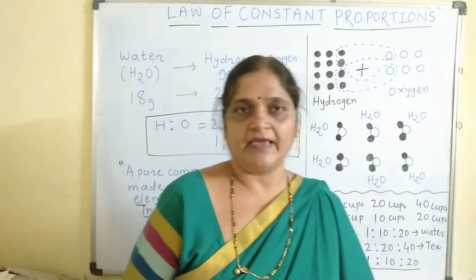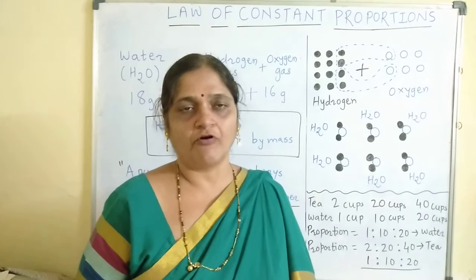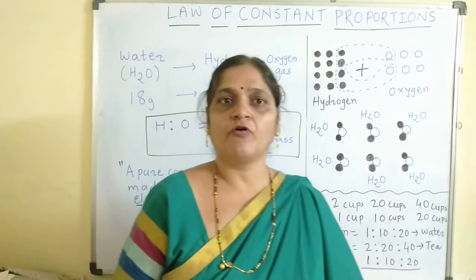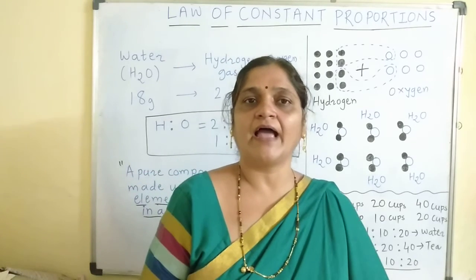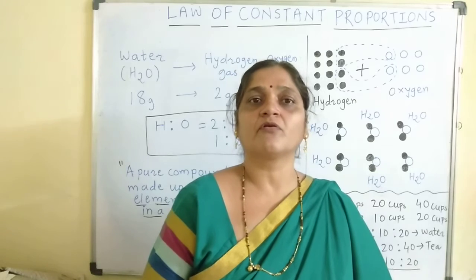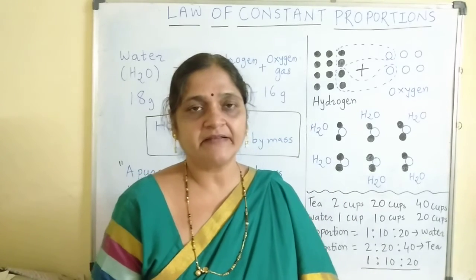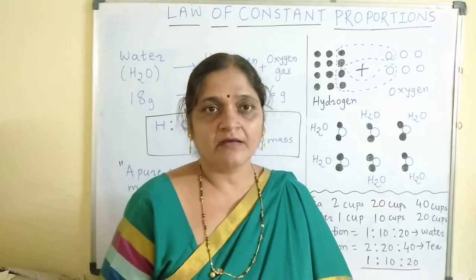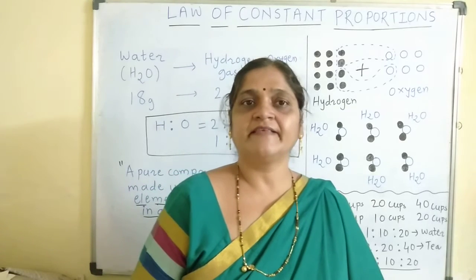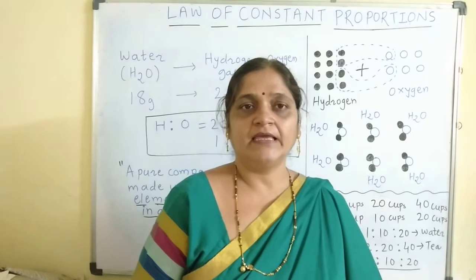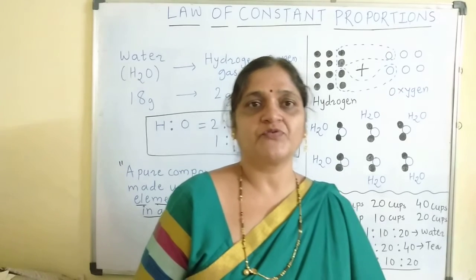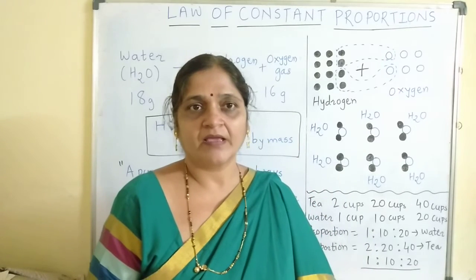So this way, whenever any compound is formed, it will always be formed by the combination of the atoms of 2 or more different elements or the same elements. But they will always combine in a definite proportion by mass, right?